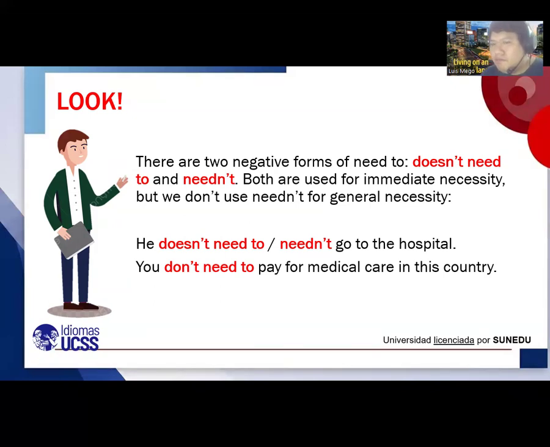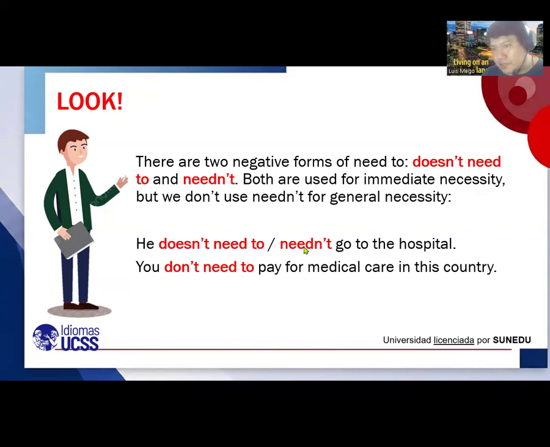Both are used for immediate necessity, but we don't use needn't for general necessity, okay? Here we have two examples. You can say he doesn't need to go to the hospital, or he needn't go to the hospital. Both are okay, but as you can see, this is quite informal, and most of the time people use the form with the auxiliary don't and doesn't, like don't need to, doesn't need to.